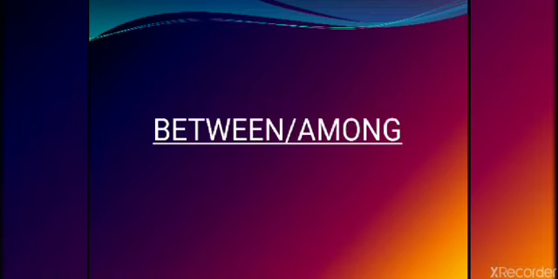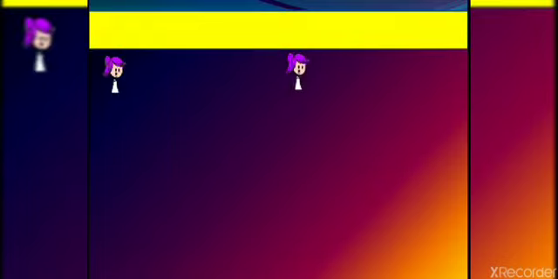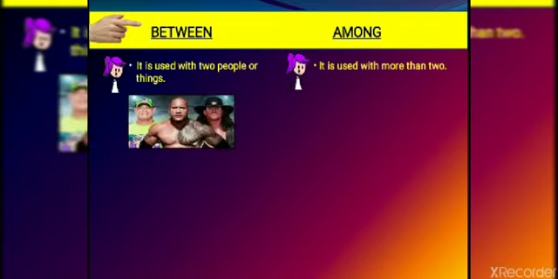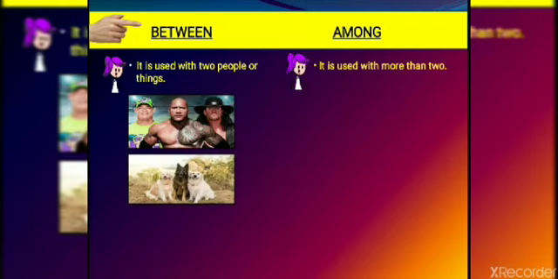Next preposition, between and among. Let's see the differentiation between them. Between is used with two people or things. Among is used with more than two. Let's see how. Look at this picture. Undertaker is there, The Rock is there, John Cena is there. So who is standing in between? The Rock is standing in between, right? In between, that means between two people.